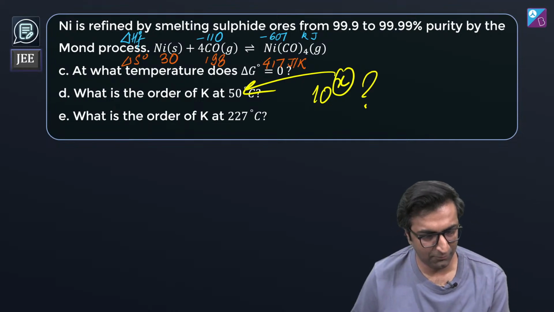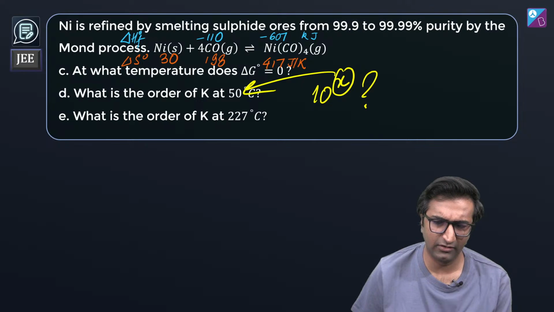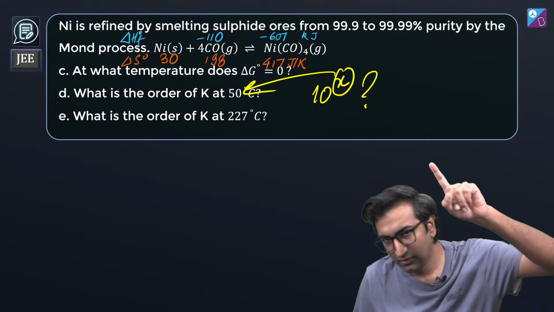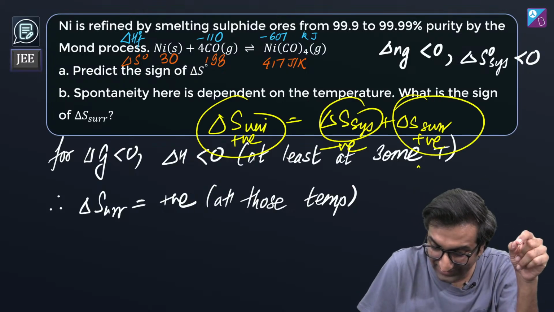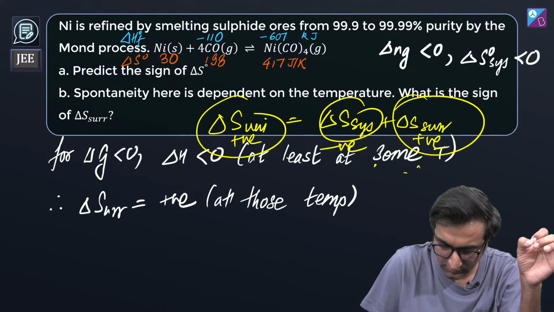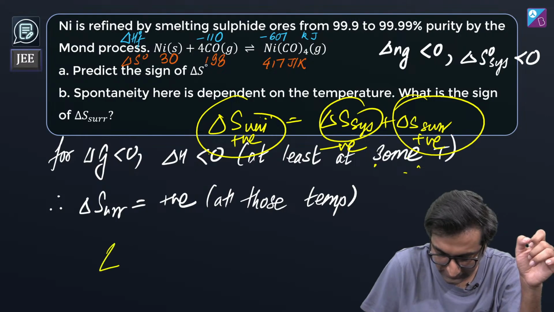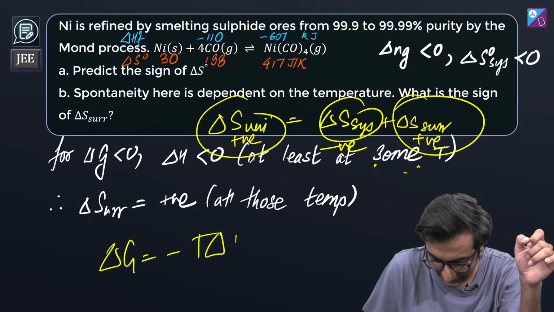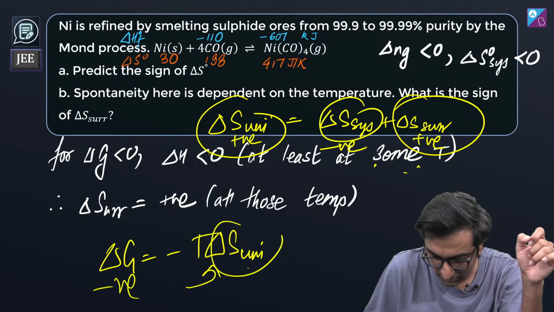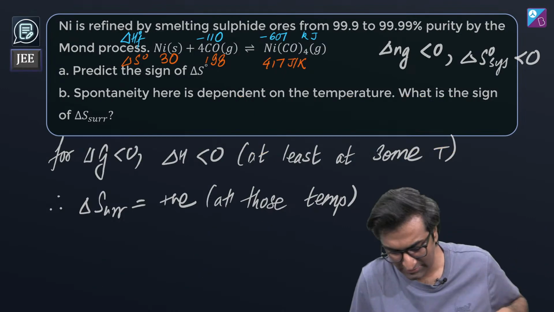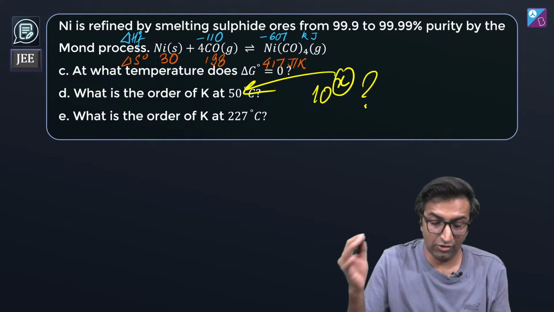Yes, Riya, absolutely. Positive and greater than delta S system. I said positive and greater than delta S system because delta S universe must be positive, because delta G is minus T delta S universe. Okay? And for this to be negative, this must be positive. Cool. At some temperature, hona chahiye. Okay. Now we're going to use this.